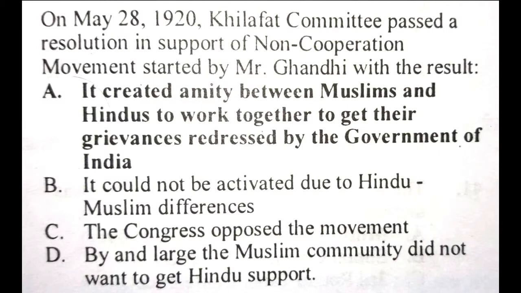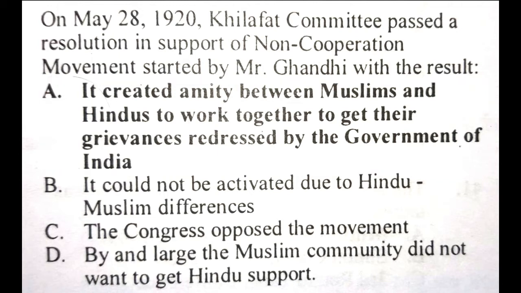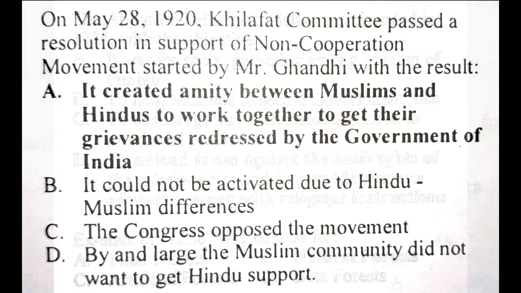Question. On May 28, 1920, Khilafat Committee passed a resolution in support of non-cooperation movement started by Mr. Gandhi with the result. Answer is it created enmity between Muslims and Hindus to work together to get their grievance redressed by the government of India.